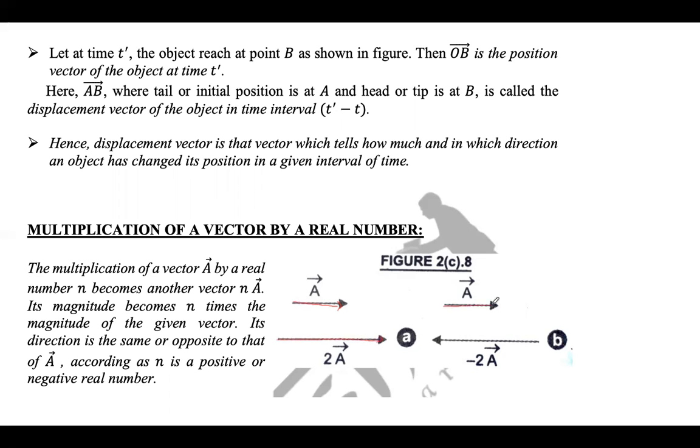And if I write A and then another vector minus 2A, the negative sign will give you a direction opposite to that of the given vector, right? And 2 will multiply the magnitude of the given vector to give you the magnitude of the new vector. So minus of 2A means a vector which is opposite to A and twice the size of A. Is it clear?